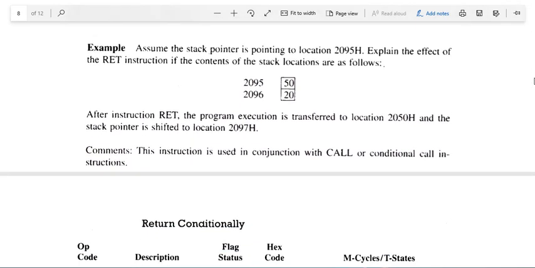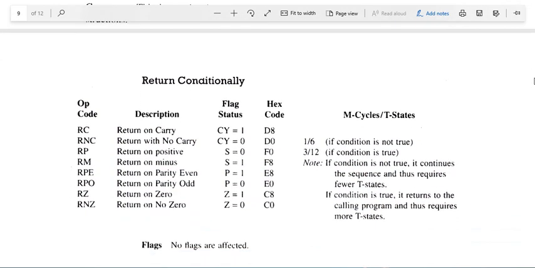Now, in the same manner, we can return conditionally. Return conditionally again has 8 instructions. These 2 instructions check the status of the carry flag, these 2 check the status of the sign flag, these 2 check the status of the parity flag, and these 2 check the status of the zero flag.